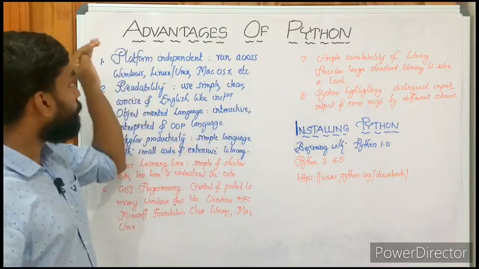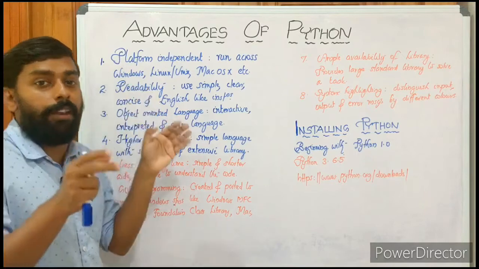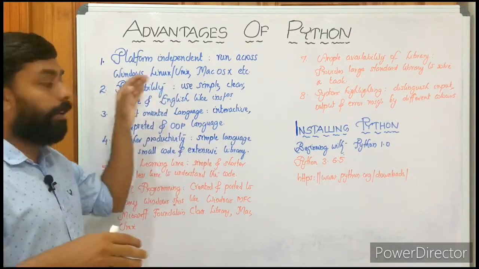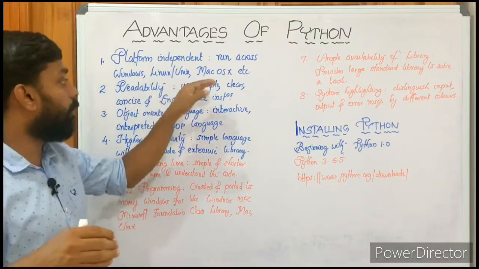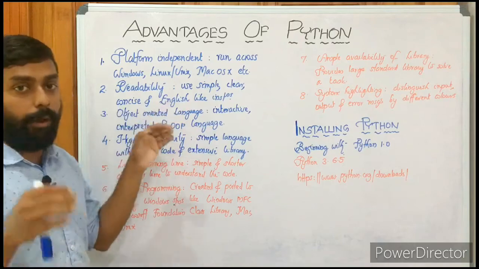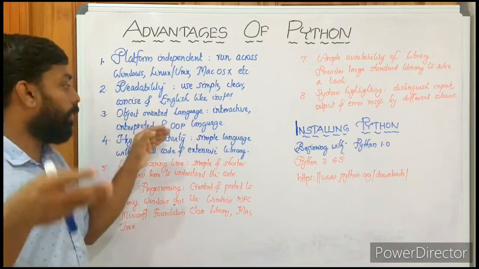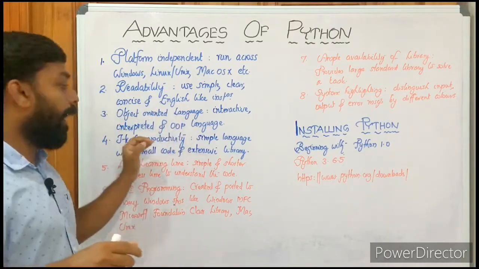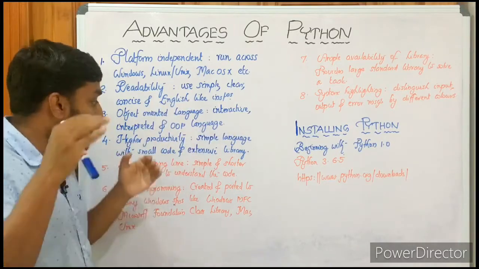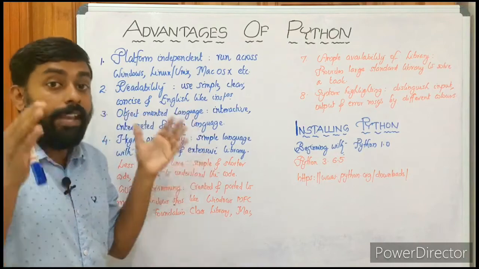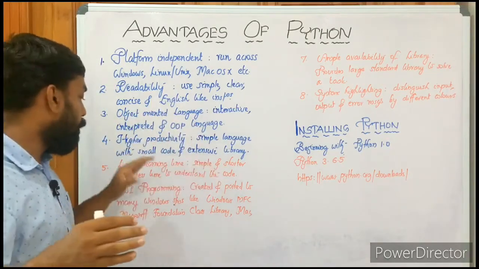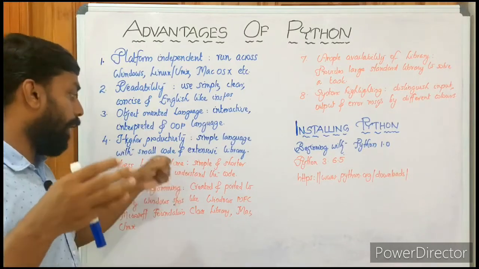Let's have a quick revision. Platform independent: it works the same in every platform, in Linux, Windows, Mac OS, whichever platform you're using. Then readability: it offers high-end readability because it uses simple, clear, concise, English-like instructions. Then object-oriented language: it's an interactive, interpreted and object-oriented programming language. Then higher productivity: it uses simple language and a lesser number of lines of code, with extensive support of a huge library. Then less learning time: it's simple, with shorter lines of code and less time to understand the code.